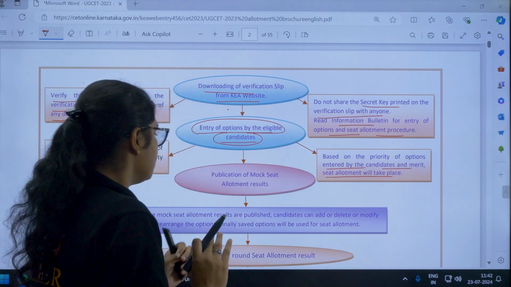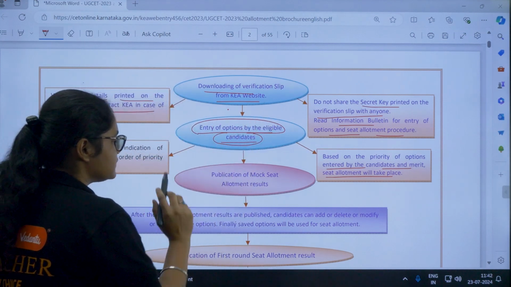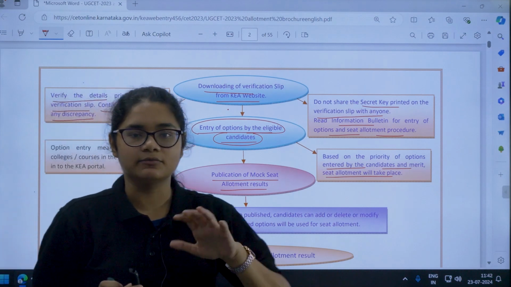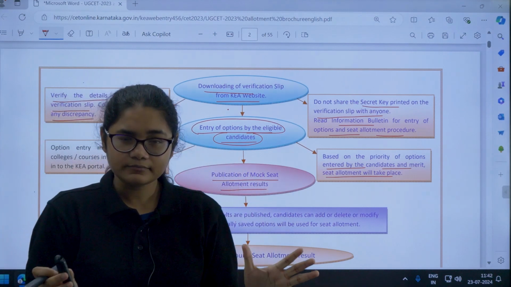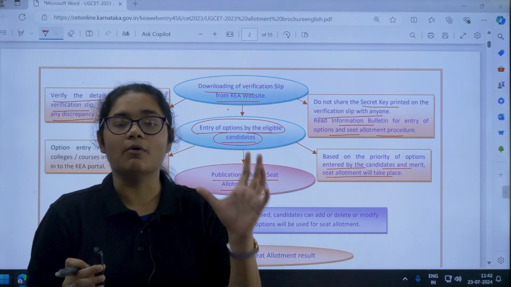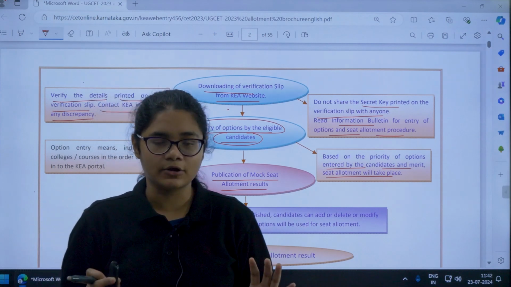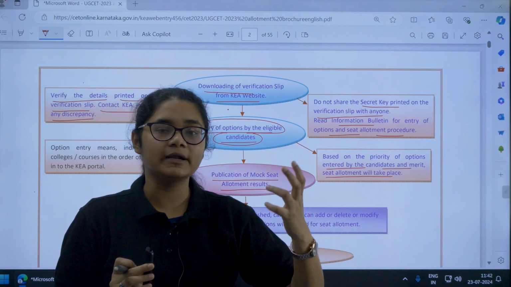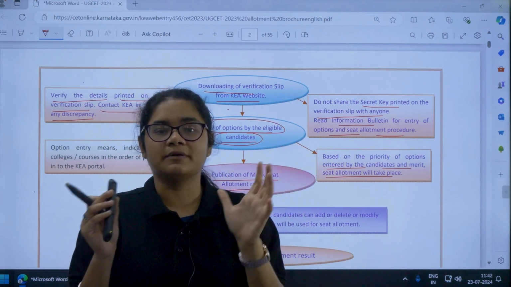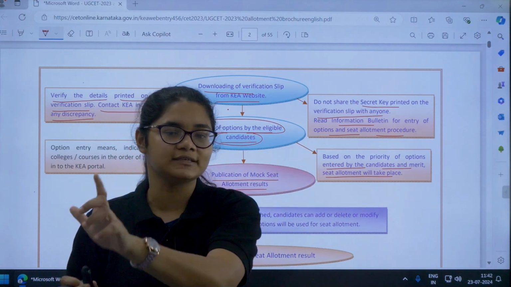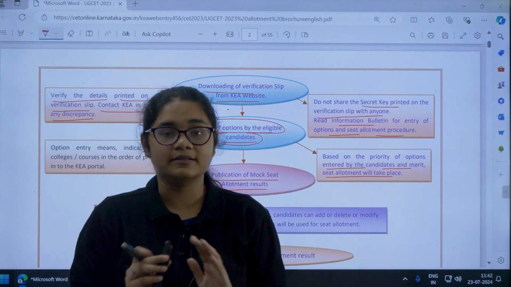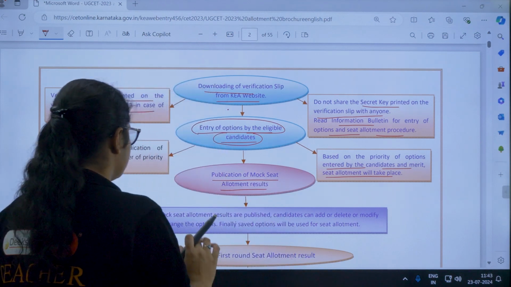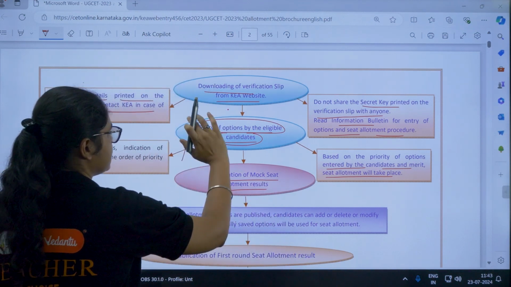Okay, now coming to the next thing, after this is done, the third step is publication of mock seat allotment results. So what happens once you make your preference list is there is a mock allotment. Okay, so this is not the actual allotment. What is the meaning of mock allotment? Here it means that it tells you that most probably you may be getting this college and this course. Okay, but again remember, this is not the final one, it is only a mock allotment.